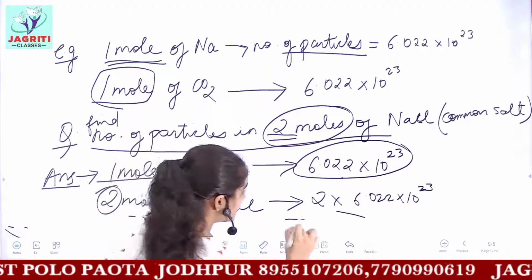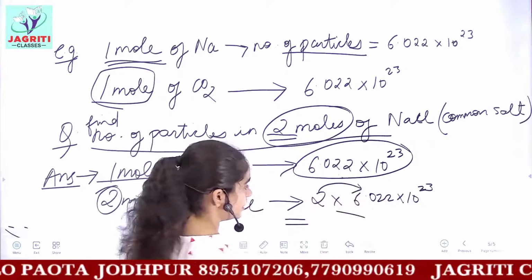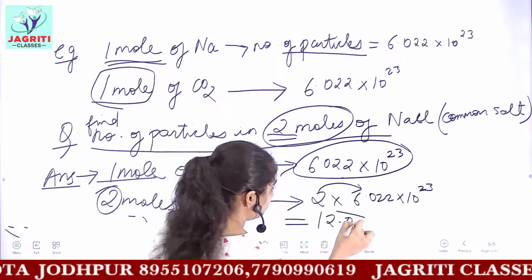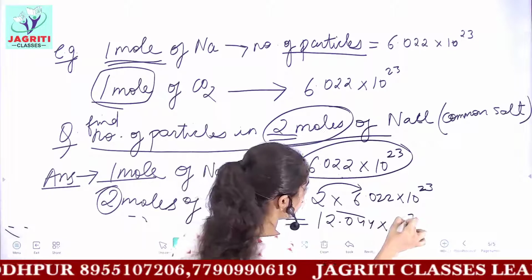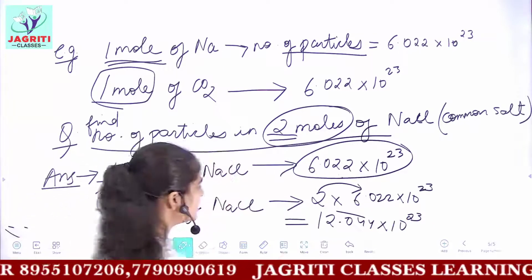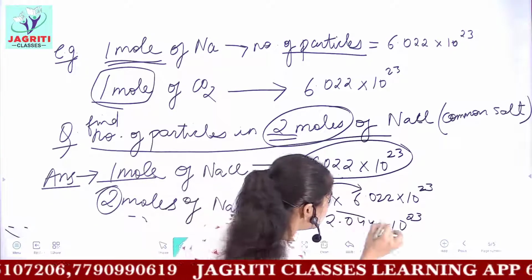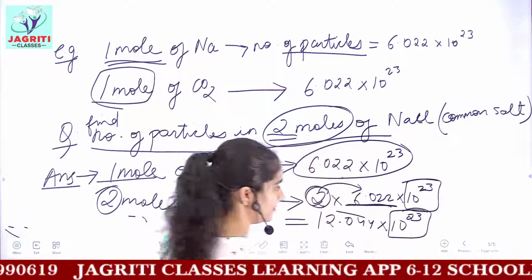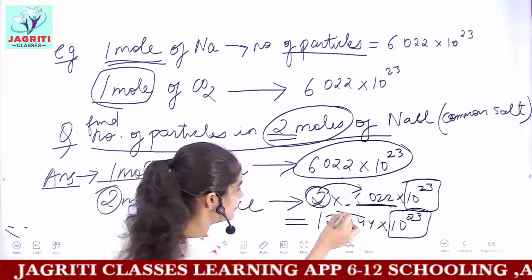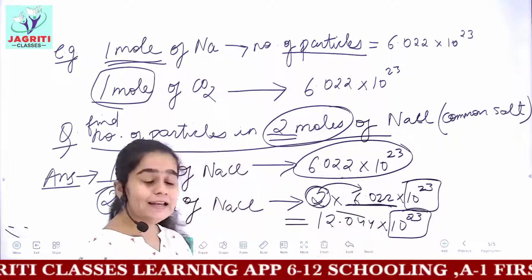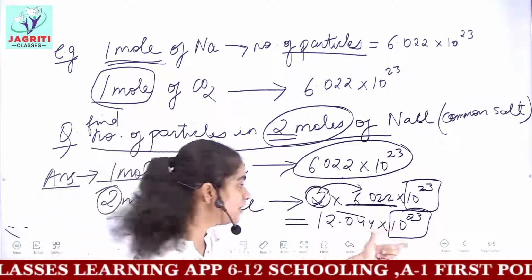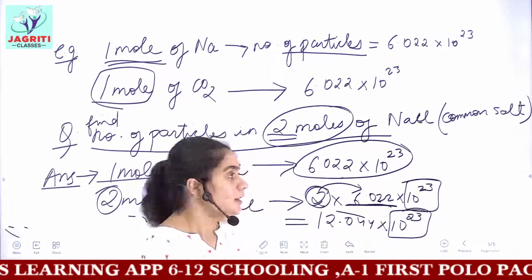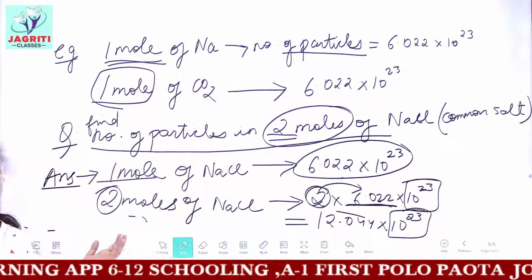And what would be the answer? On multiplying 2 with this number, you get 12.044 × 10^23. Just simply multiply this 2 with this number, and the power or exponential term remains the same. So 6 into 2 is 12, and 4. Then you get 12.044 × 10^23 particles. This was a quite simple question.